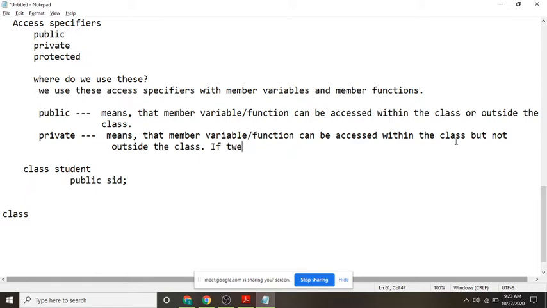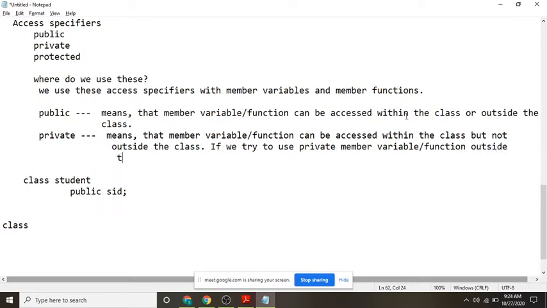If we try to use a private member variable or function outside the class, it results in an error, a compilation error.